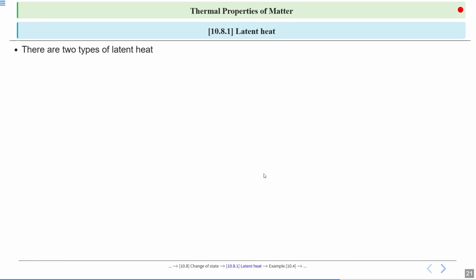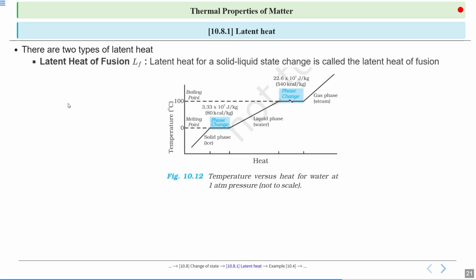There are two types of latent heat. First, latent heat of fusion, denoted by LF. Latent heat for a solid-liquid state change is called latent heat of fusion. So the graph of temperature versus heat for water at 1 atm: solid phase, liquid phase and gas phase.